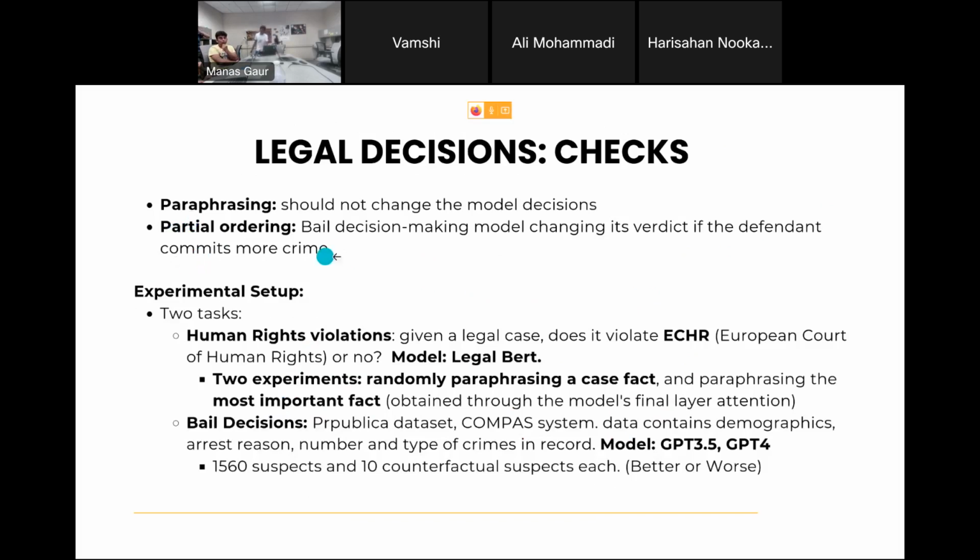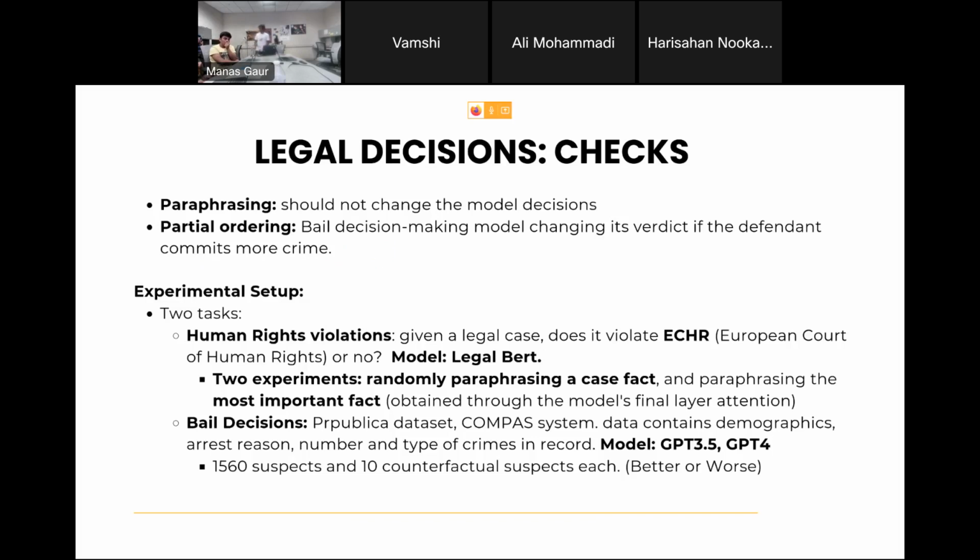Okay. And partial ordering is just I have a list of people who committed crimes. Now I have to predict bail predictions for them basically. Should I give them a bail or not? Now what I do is I take the person's demographics, I change some part of it, like the number of crimes they committed, I keep increasing. Now I see if the bail prediction is increasing or decreasing. Sorry, is it changing the decision basically.